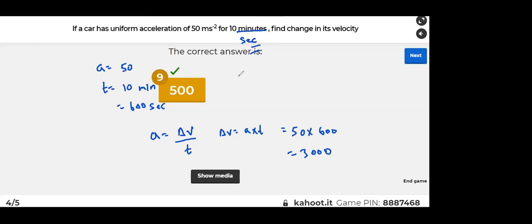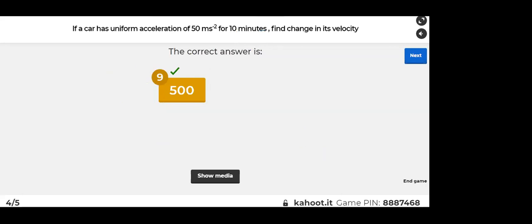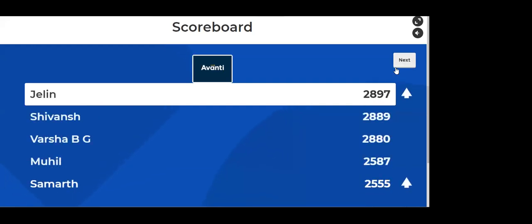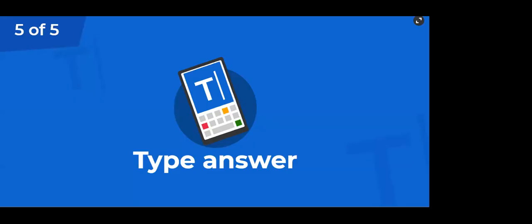So these 9 people are wrong. I hope all of you understood the concept. The correct answer is 3000. This is wrong; the correct answer is 3000. Does everyone understand? So forget about this. That was a small problem, but anyway, I don't think there's much change. The answer is 3000.